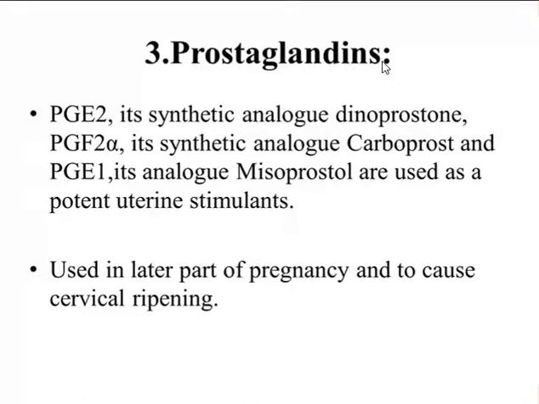That is, these prostaglandins are used during the third trimester. At the end of the third trimester it is used to cause cervical ripening, which means whenever we give prostaglandin, it will make the cervix very soft, so that there will be easy dilatation of the cervix. That is known as cervical ripening. So it is used in the later part of the pregnancy to cause the ripening of the cervix.